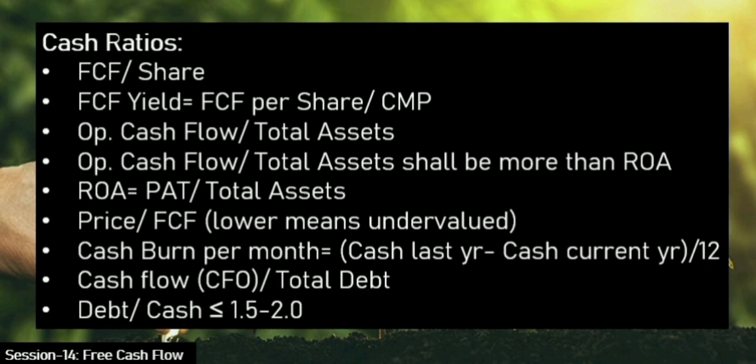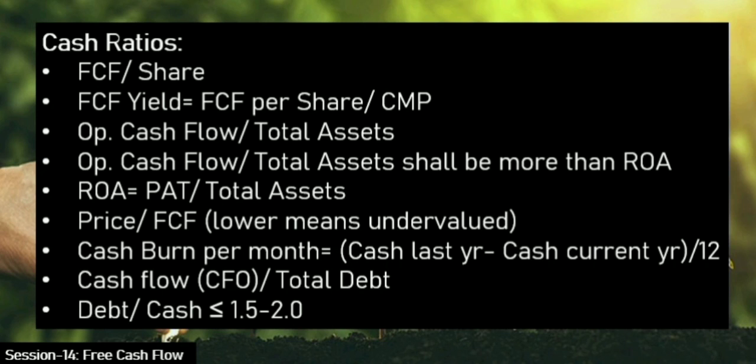Another ratio is the cash flow to debt ratio. That is total cash flow divided by the debt, that is the total short term and long term borrowings. In this cash flow to debt ratio, the cash flow is nothing but the cash flow from operations. A higher value indicates better debt servicing capability by the company. It is not that you use the complete cash flow for servicing the debt, but it only indicates its capability if at all something happens to the company.